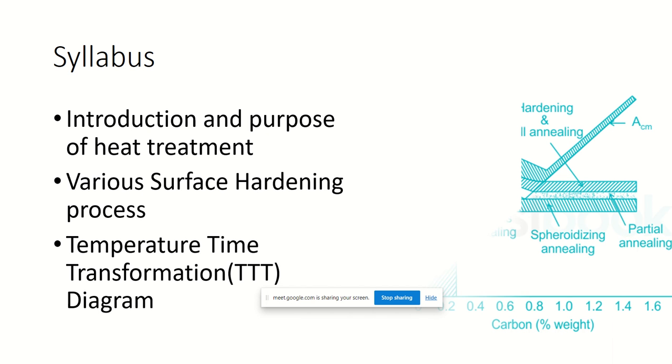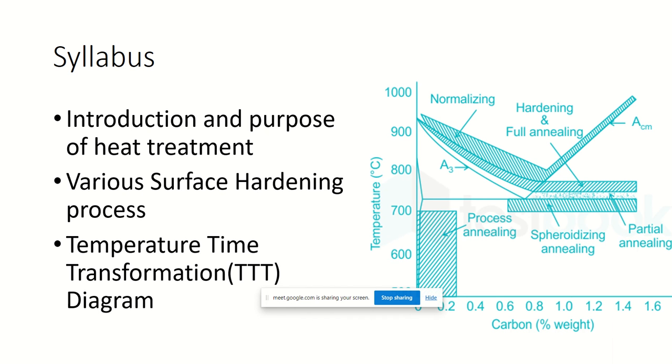Then we'll have time-dependent material property, that is time-temperature transformation. As I said, I'm having a material at some temperature, let us say 100 degrees Celsius. If I cool it rapidly, that will give one property. Whenever I cool it gradually, I will have a different property.